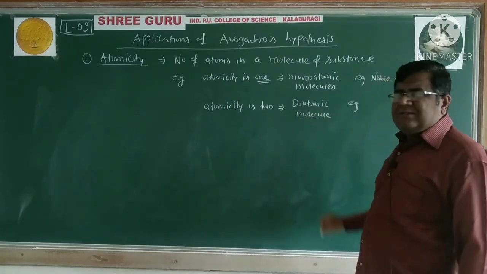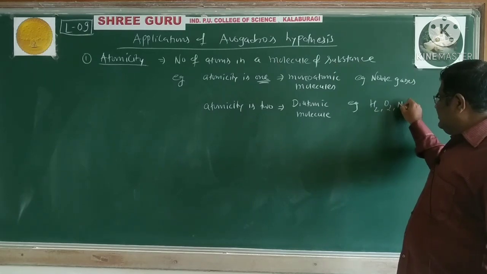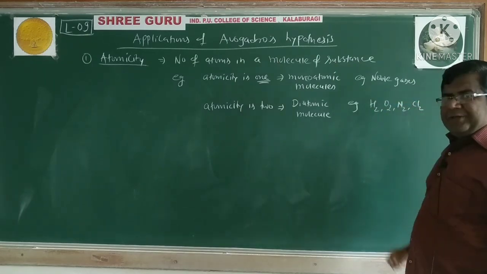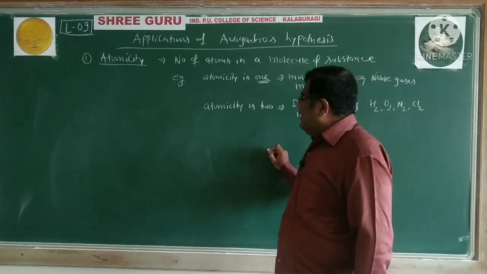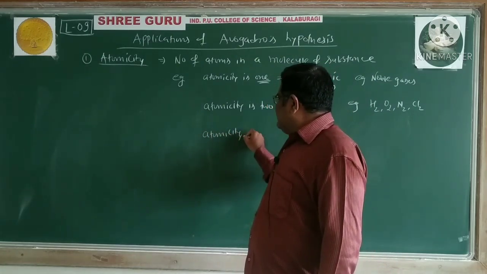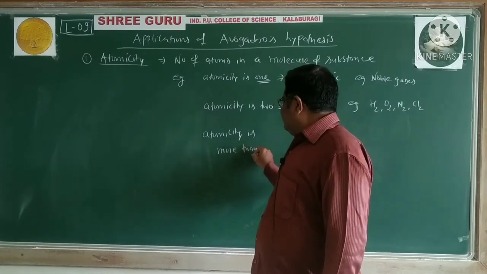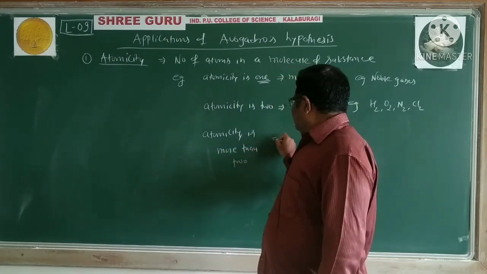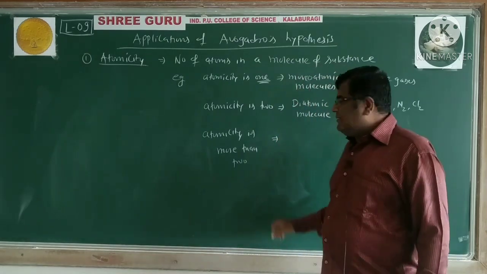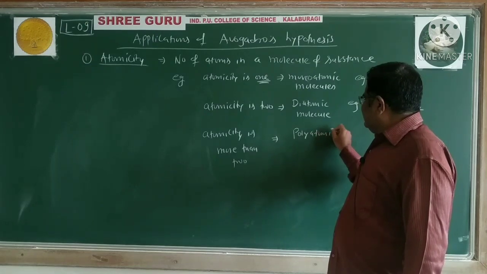The examples are hydrogen, oxygen, nitrogen, chlorine. And if atomicity is more than 2, we call it a polyatomic molecule.